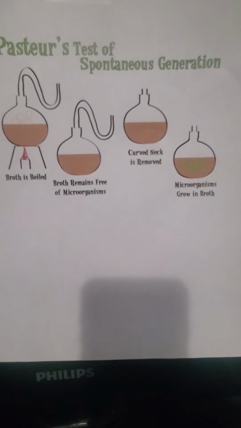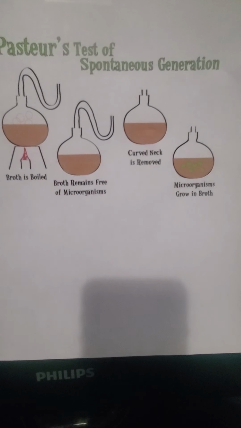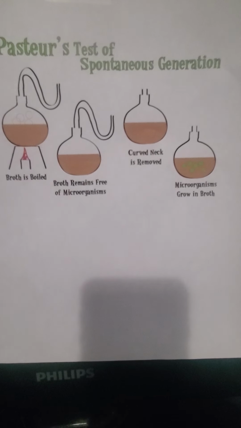Something common that we utilize today is pasteurization. So we are able to kill harmful bacteria and organisms without altering the taste of it by using high heat. So again, that's just one small example of Louis Pasteur's major contribution to microbiology, leading into the golden age of microbiology.